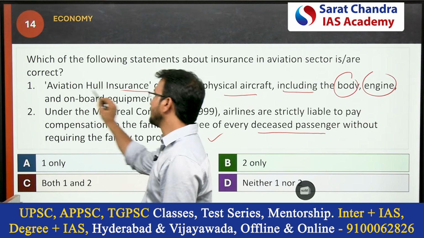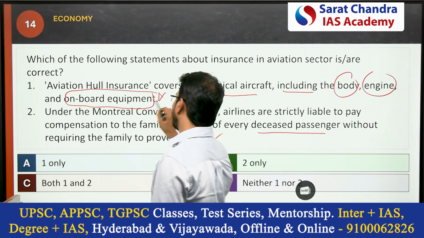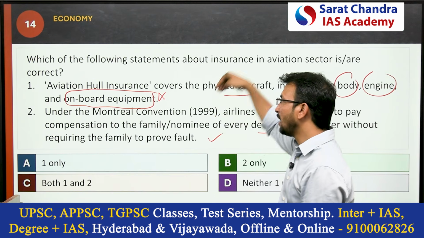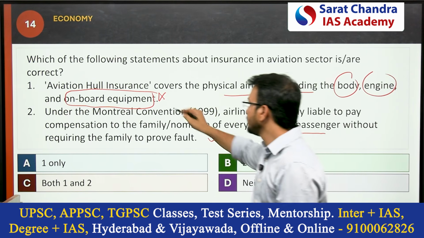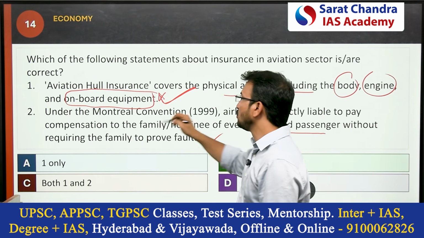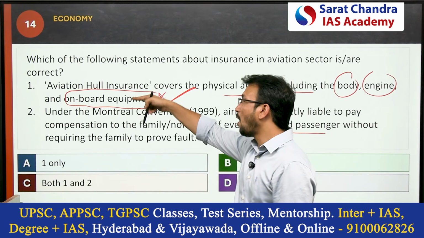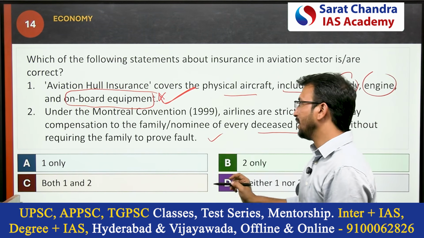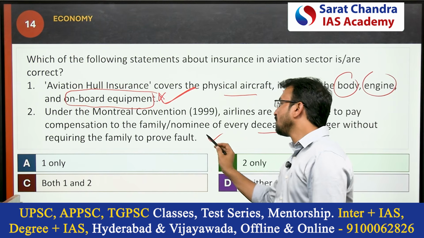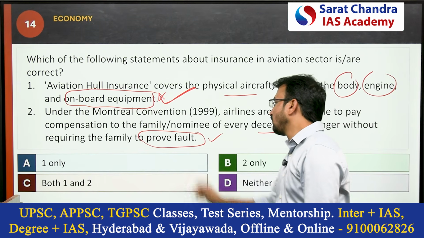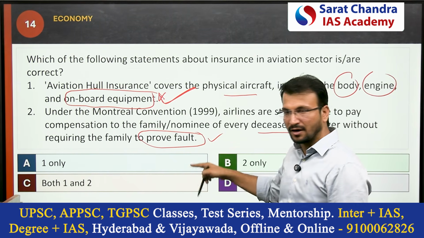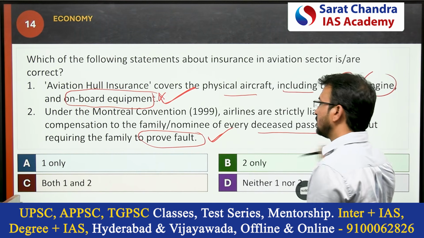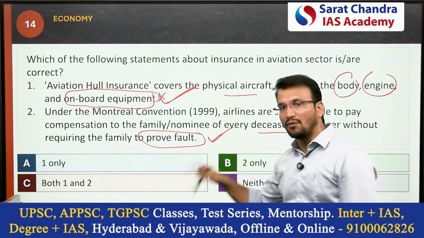They think onboard equipment isn't covered, but onboard equipment is covered in aviation hull insurance. This is the correct statement. And aspirants are also confused about proving fault, but it applies without requiring the family to prove fault.